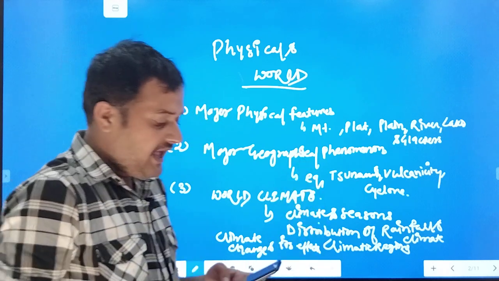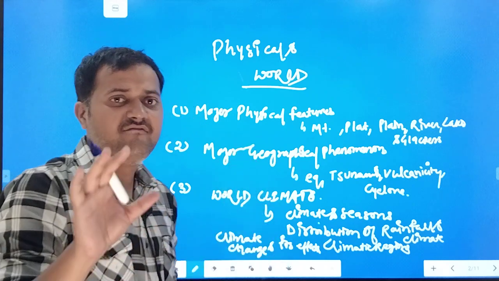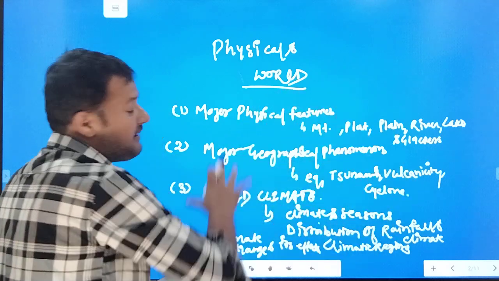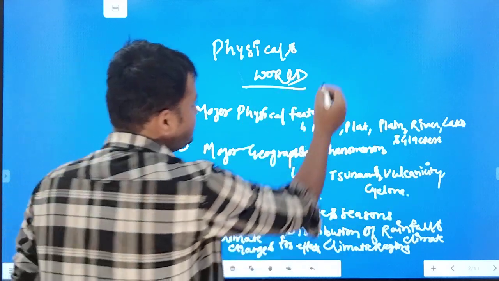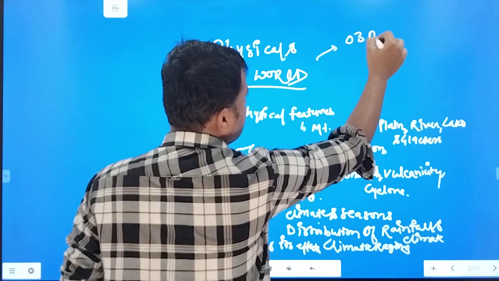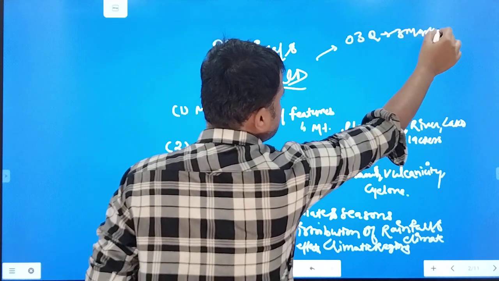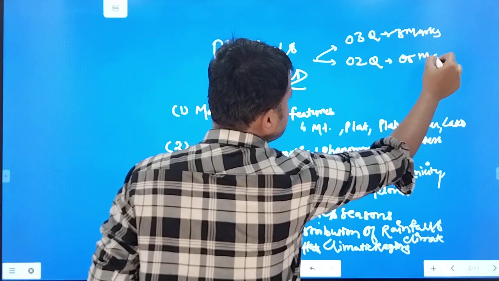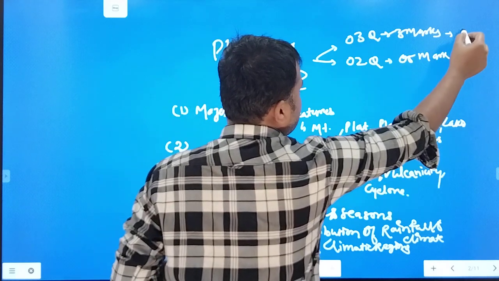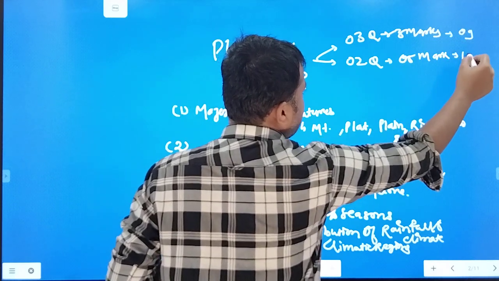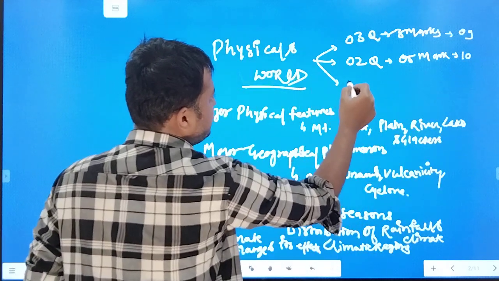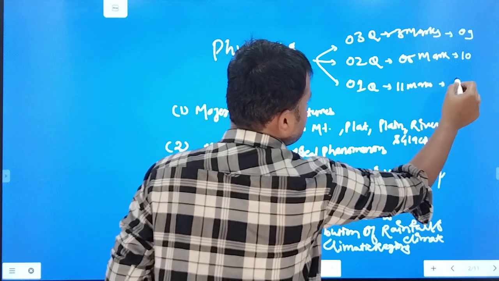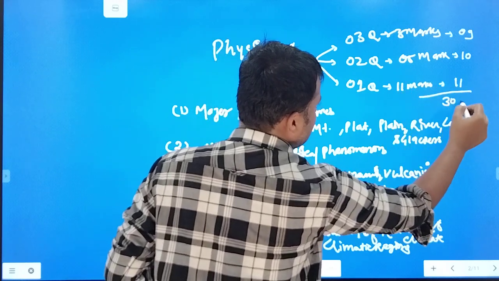Now I'll tell you that whatever questions they have asked in the previous year paper, they are totally and completely reflecting this part of the syllabus. There are 3 questions of 3 marks each. There will be 2 questions of 5 marks, which makes 10 marks, and there will be 1 question of 11 marks. So it will total around 30 marks.